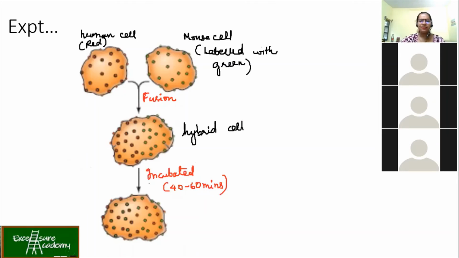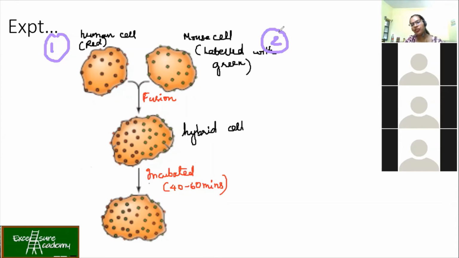So you can see in the figure, they have taken two types of cells, one human and the other one mouse. Now, frankly speaking, when you look under the microscope, these cells look the same. You cannot differentiate which one is human and which is mouse, because at the cellular level, both are eukaryotic, both are mammals, and we have prepared them in the same procedure. So both cells look alike under the microscope.